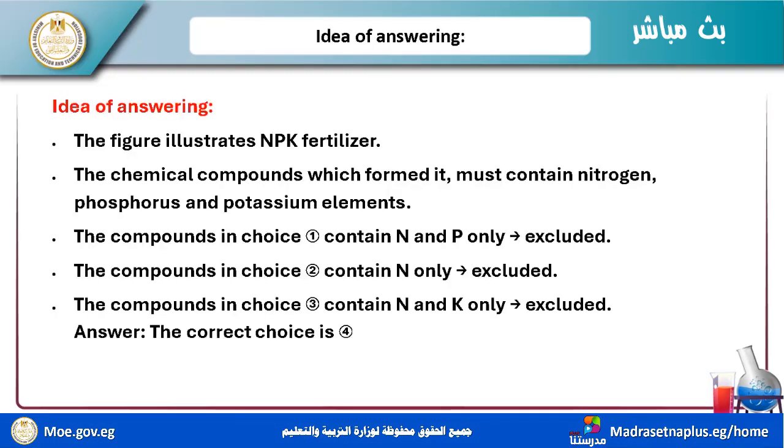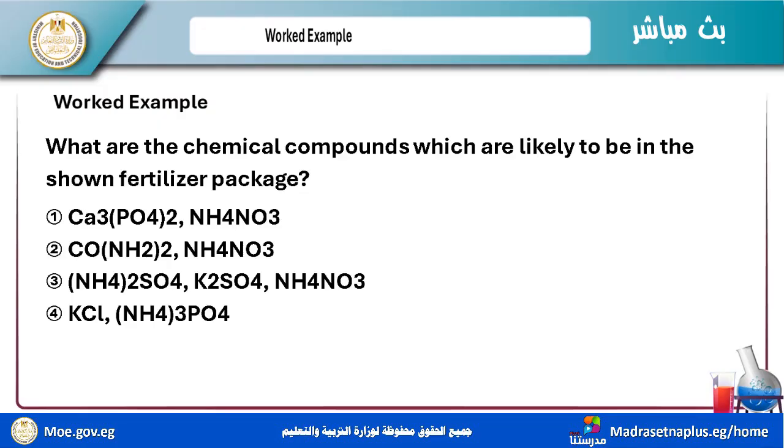How can I solve these questions? I have an idea for answering that. The figure illustrates NPK fertilizer. Now, the chemical compounds which form it must contain nitrogen, phosphorus, and potassium elements. The compounds in choice number one contain nitrogen and phosphorus only. Choice number two contains nitrogen only.